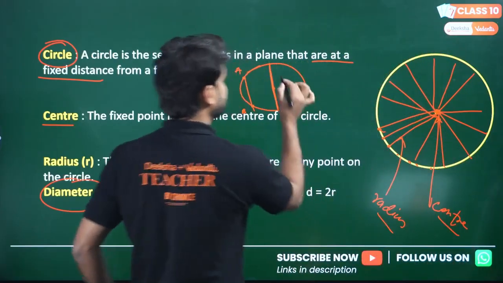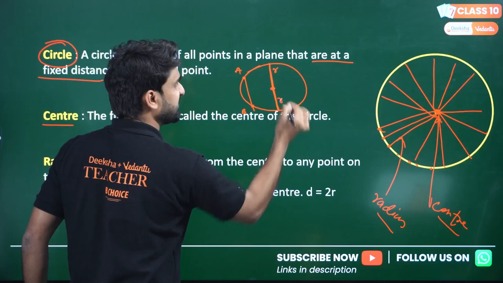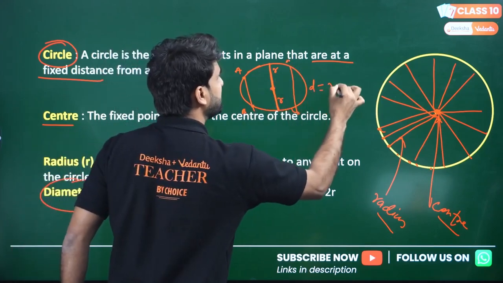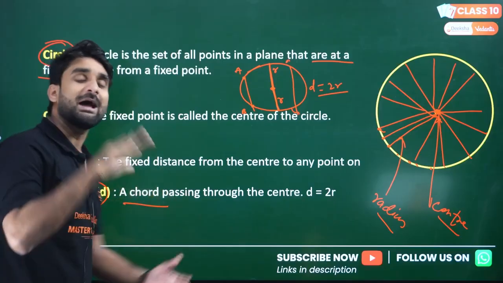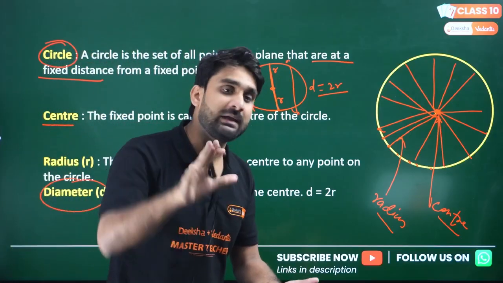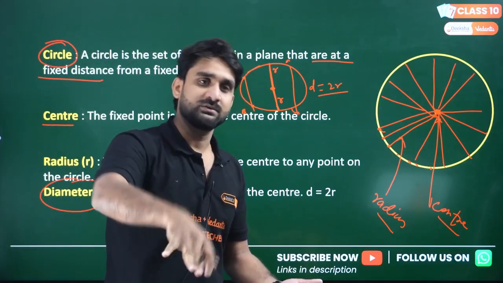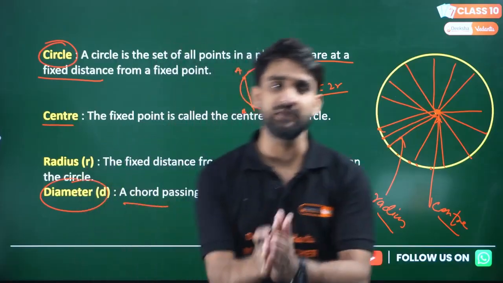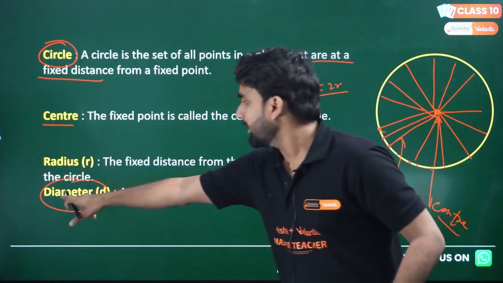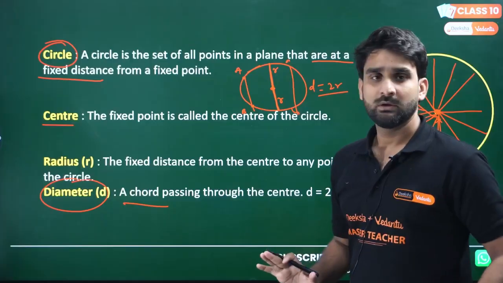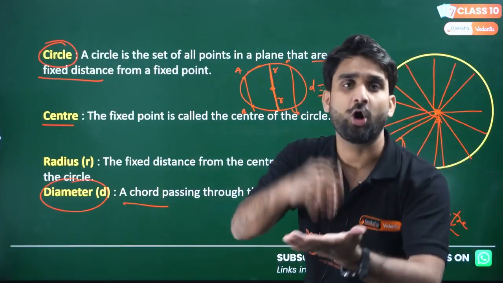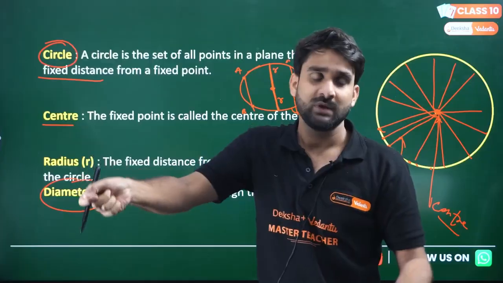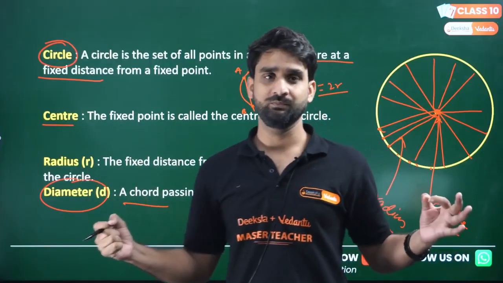Right? This is radius here, and this is center, this is radius. So radius plus radius, this is the diameter here. So diameter is basically twice of radius. So diameter is also a chord. I'll let you know later, just 2 or 3 minutes later, what exactly the diameter is. Initially you have to remember this formula. So diameter is a chord, but it passes through the center, and this is the longest chord of the circle.